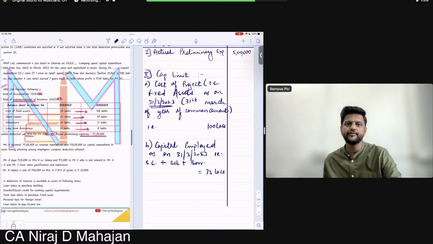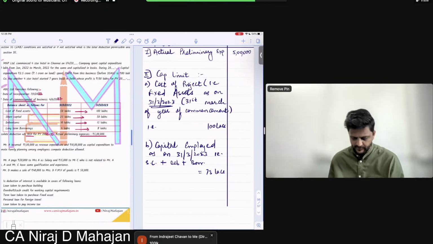Now, what is my ceiling limit? 5% of capital employed or cost of project, whichever is higher. Now, which is higher? 100 lakhs. Very good.